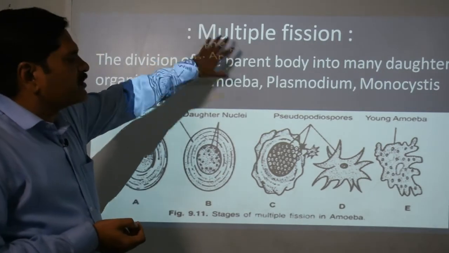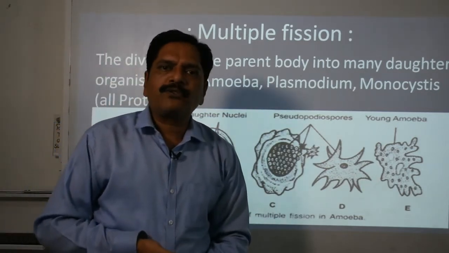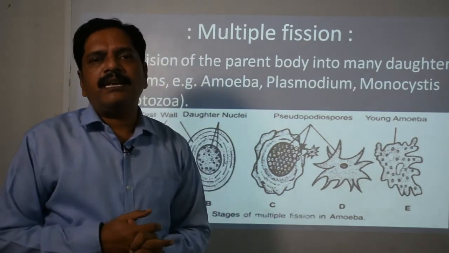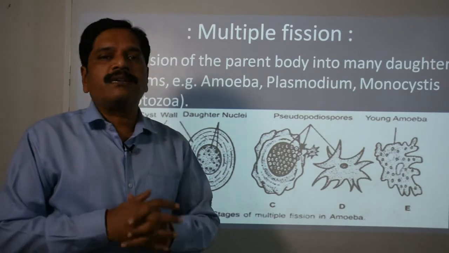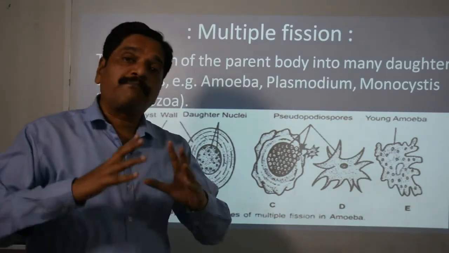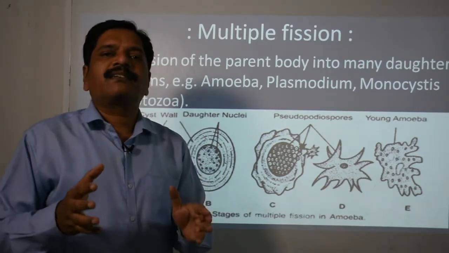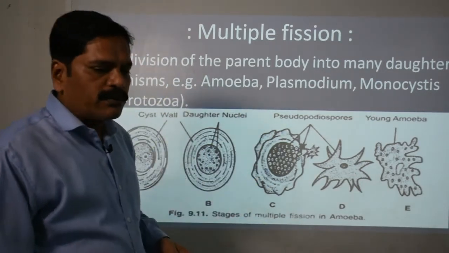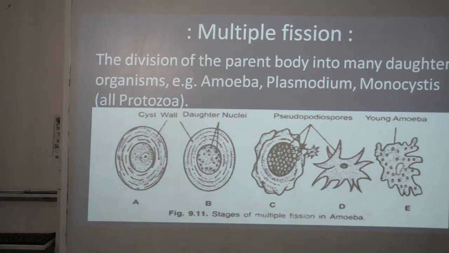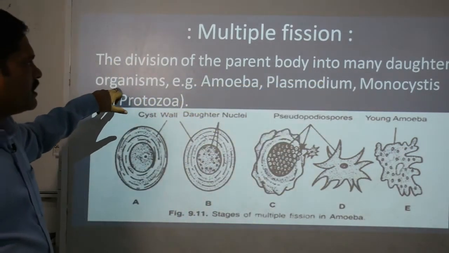Now here we are going to discuss the next type of fission, that is the multiple fission. As I told you, this multiple fission is basically a protecting mode of life. In the abnormal or unfavorable condition, when the temperature is very high, no food material is available, or there is scarcity of water or its medium, during this period they adopt this mode of reproduction, clear. In this reproduction we can see the division of the parent body into many daughter cells or many daughter organisms.